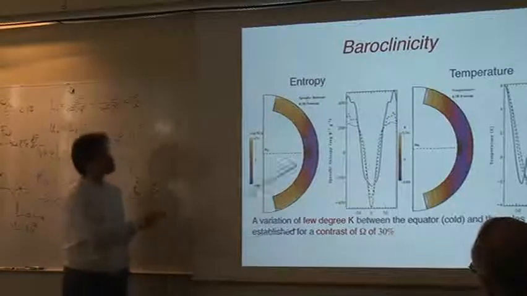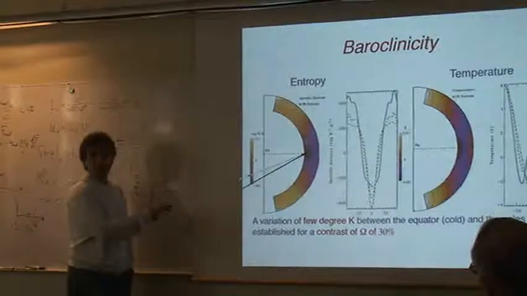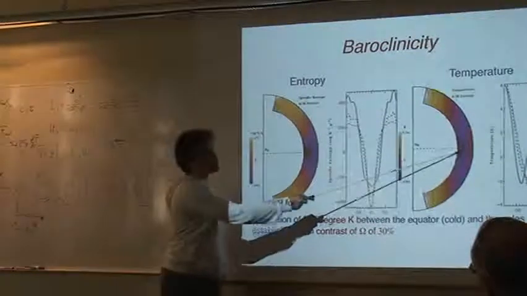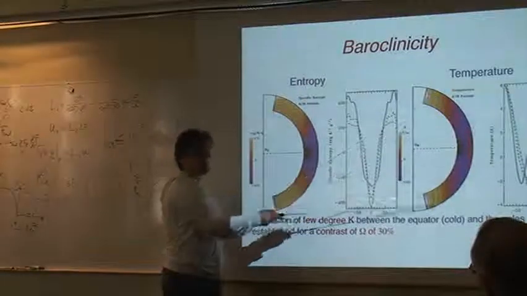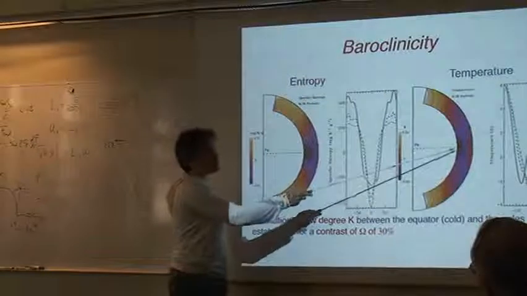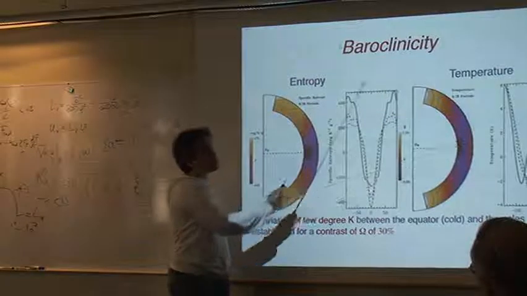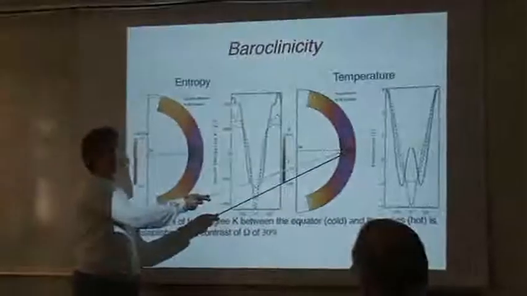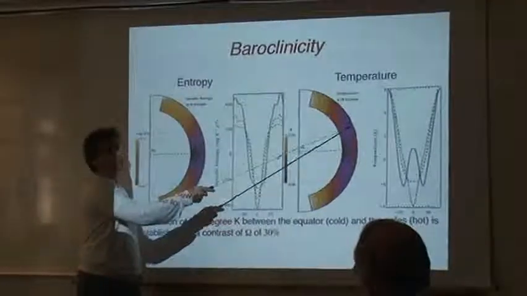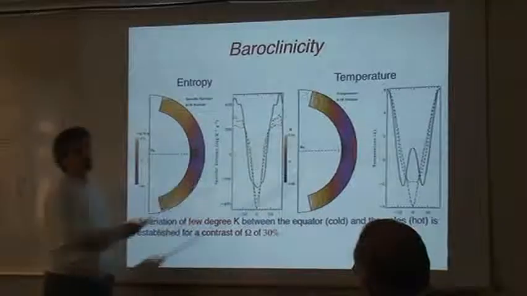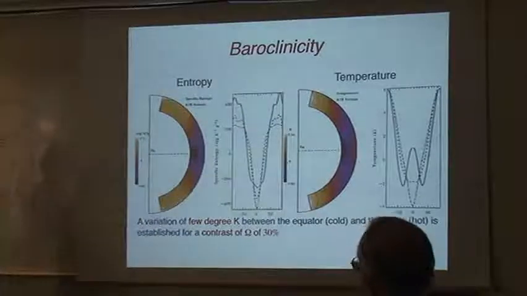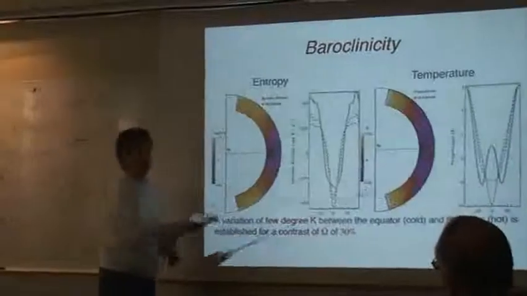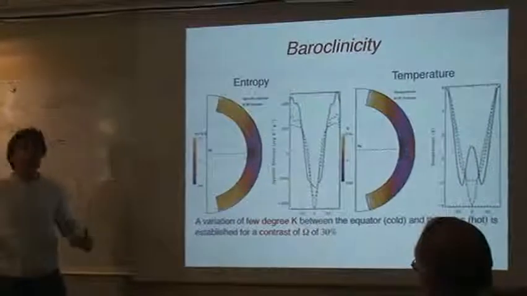The entropy is cool at the equator and hot at the pole, and the temperature fluctuation at the base of the convection zone is monotonic: I go from cool to warm. At the surface, there is a small warm equator, then cool mid-latitudes and hot poles. So it's a bit more banded. It's not monotonic.